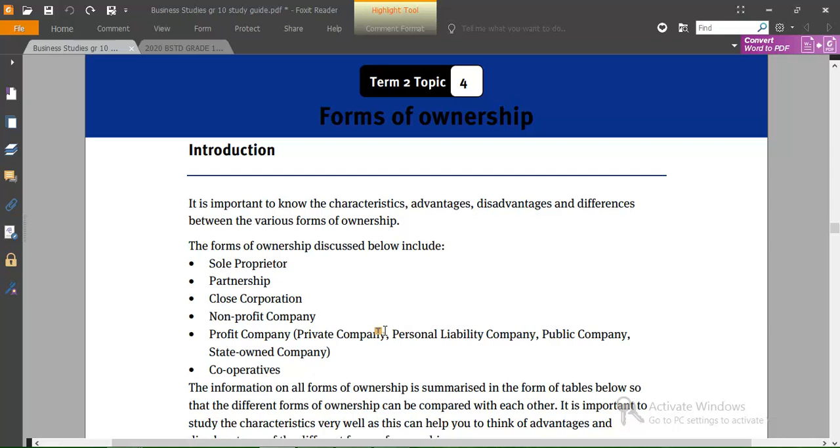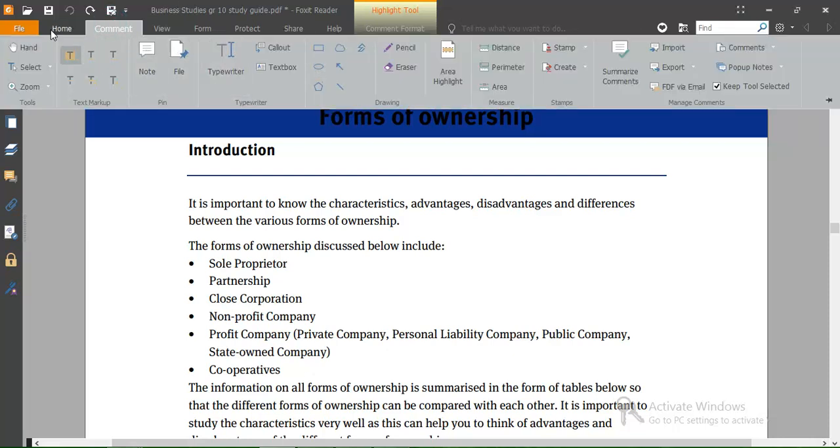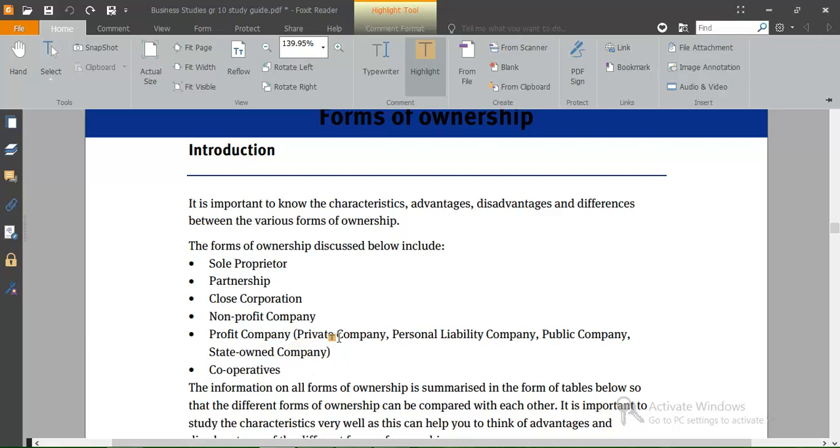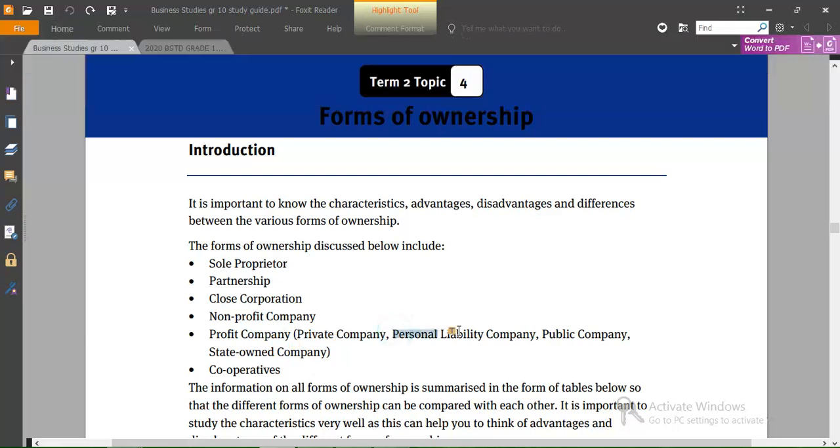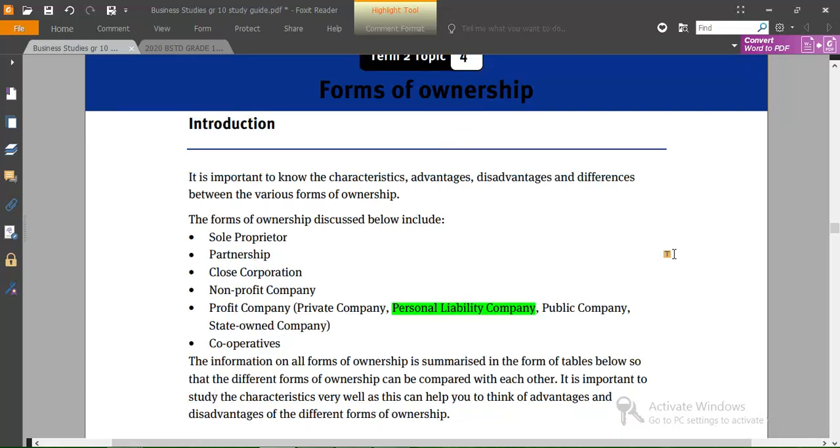Right. Also from this, remember, we have different types of profit companies. We have a private company, we have a personal liability company, we have a public company, and state-owned companies. So whenever you want to start your own company, most likely you will need to start a company so that you can make profit. You can choose among these 4 types of companies, except for state-owned company, right? And also, lastly, of course, we have cooperative is another form of ownership, right?